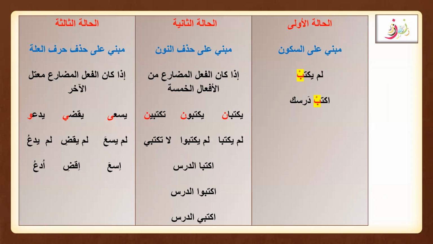Because we know that the fi'l amr depends on the fi'l mudari majzoom form, and we learned the rule that fi'l amr is always made from the second person, and we know what the second person is. That is the mukhatib. Anta antuma antum, anti antuma antunna. From these six sighas we make our fi'l amr.